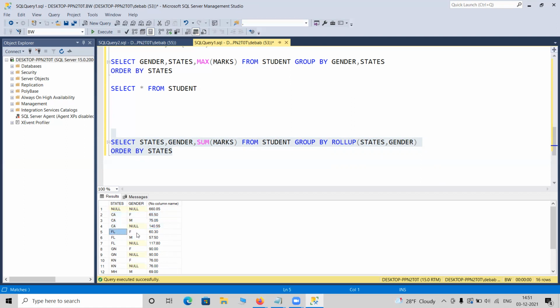Same for Florida. Florida female is 60, Florida male is 57.50. As a total, it is 117. So if the requirement comes that you need the total and you need to show the subtotal for each state, then you have to use roll up. Just simply do the group by and use roll up.